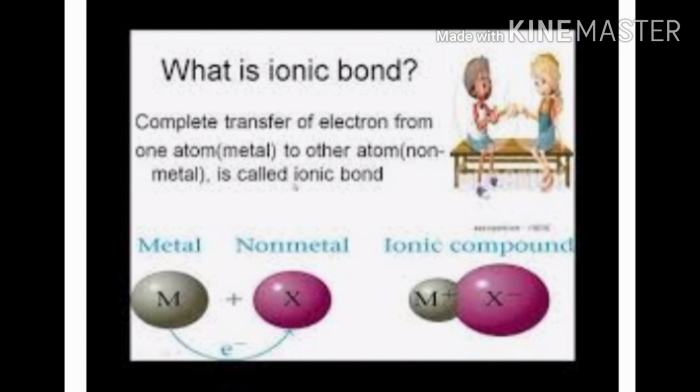I hope students now it is clear to you how the elements are reacting with each other. They are undergoing various types of bond formation. One we have studied is ionic bonds. Many reactions we have studied from chapter number 1 to chapter number 3. In some of these reactions you will find where one element is losing the electron and the other is gaining, undergoing ionic bond formation, and the compound is called an ionic compound.